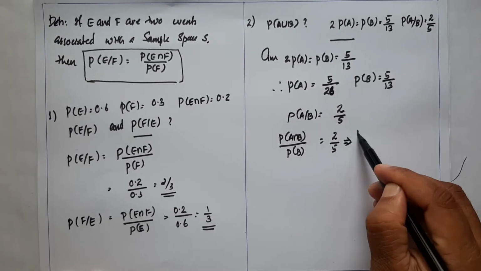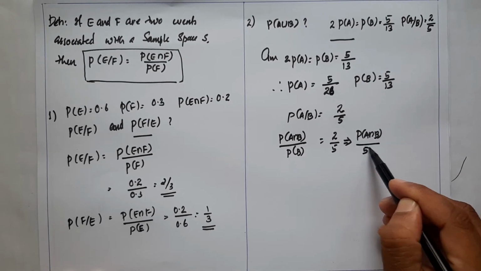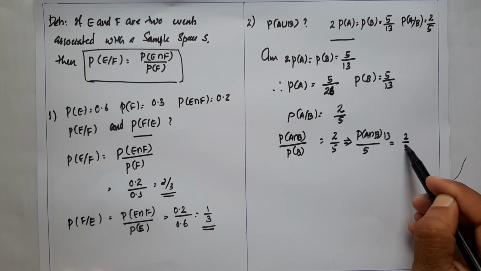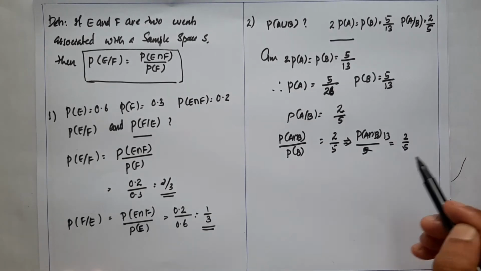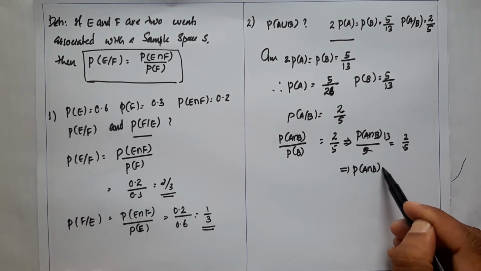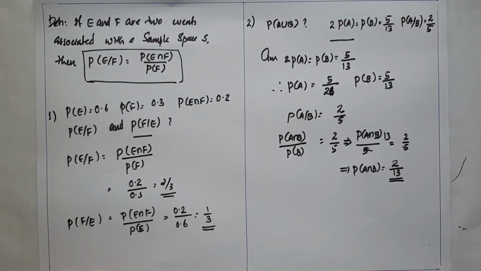That implies P of A intersection B divided by 5 by 13 is equal to 2 divided by 5. Here the 5 cancels, and therefore P of A intersection B is 2 divided by 13.